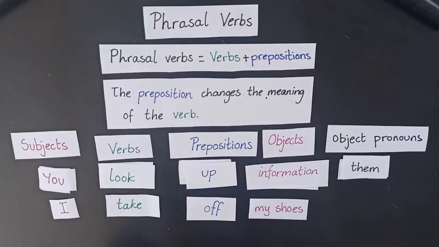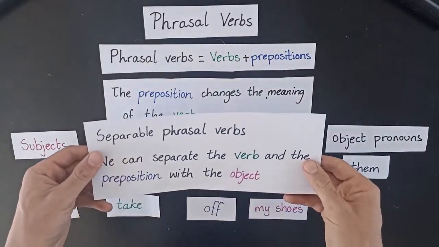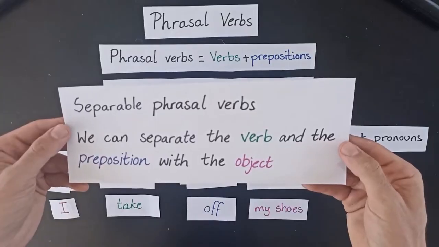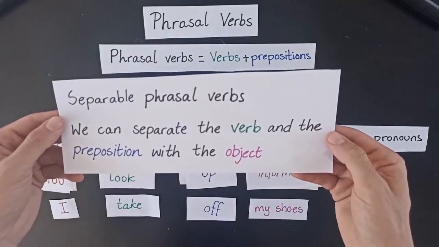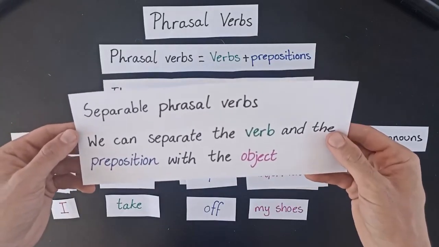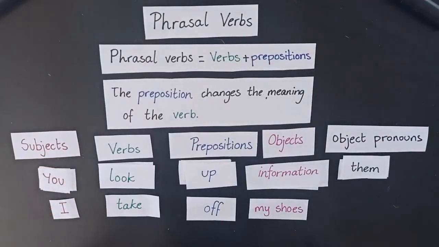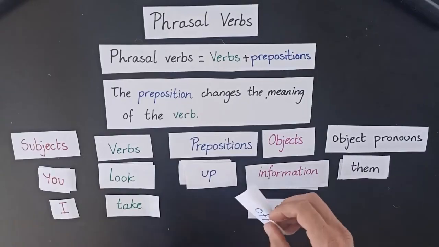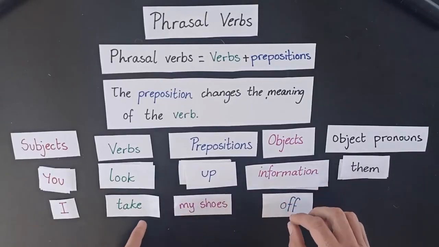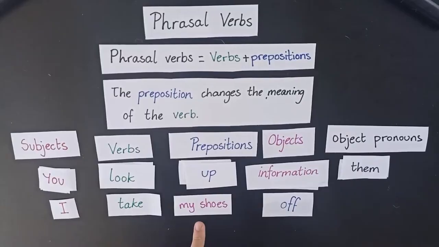Now, many phrasal verbs are separable. What does that mean? Well, separable phrasal verbs means that we can separate the verb and the preposition with the object. So, let's see how that works. Right, the object is my shoes and the preposition is off. So, I can separate the verb and the preposition with the object.